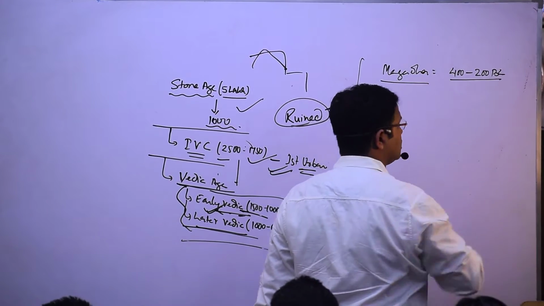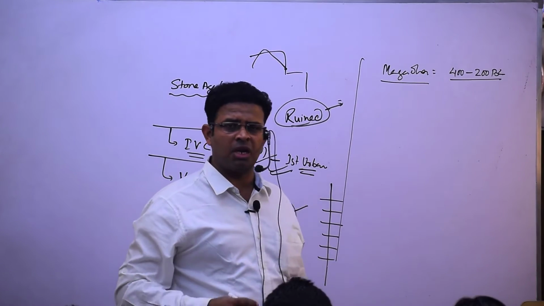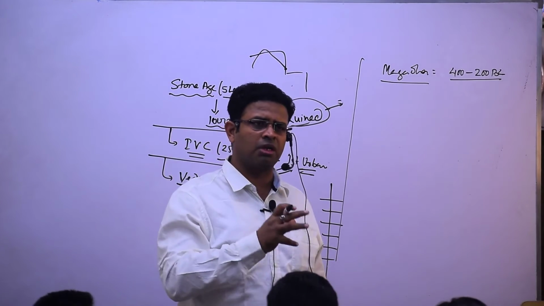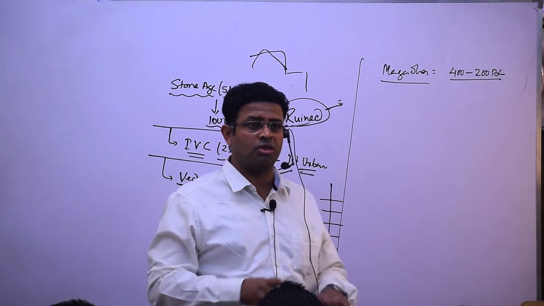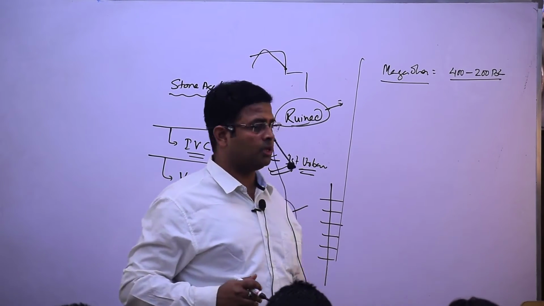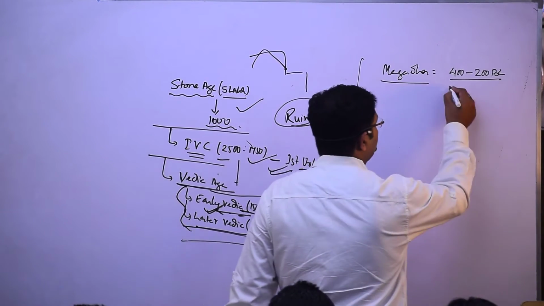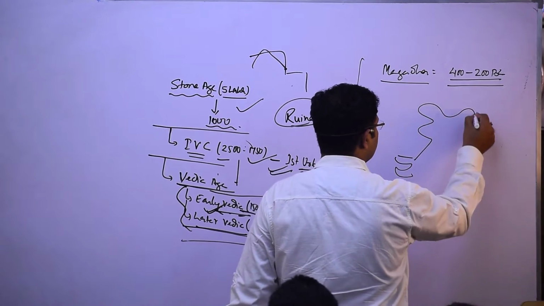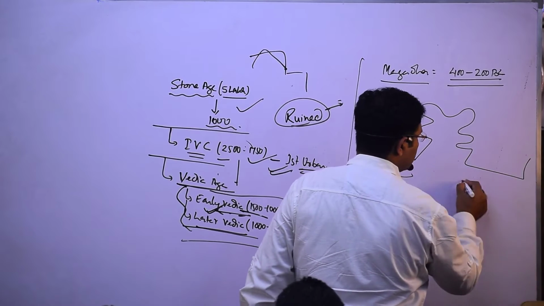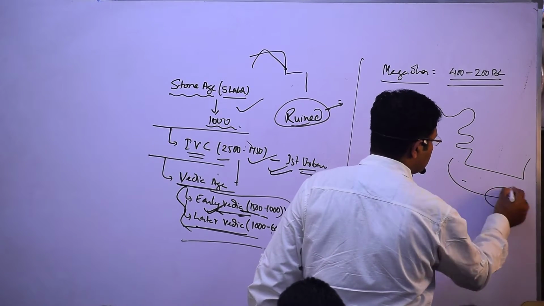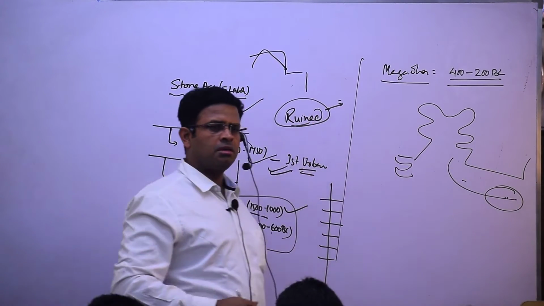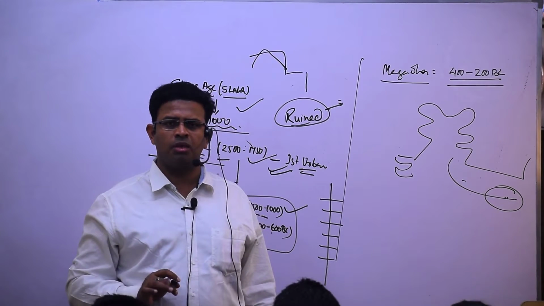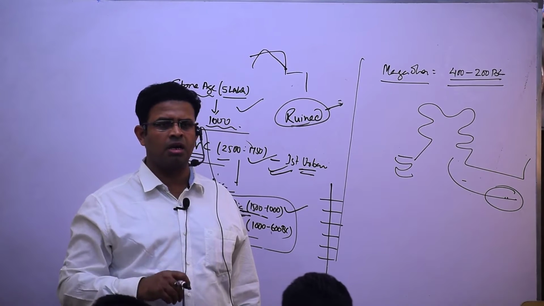200 BC. ये कई बार आप सुनेंगे; जब तक आप ये कई बार नहीं सुनेंगे, 6 days, 7 days तक, तब तक आप understand करेंगे कि history में who is coming and who is going away. Magadha 400 BC to 200 BC. This is the Ganga river which is going, and this is Patliputra nearby.